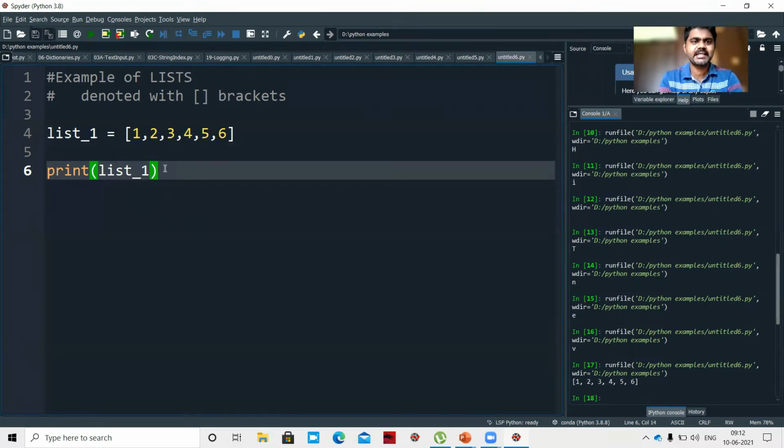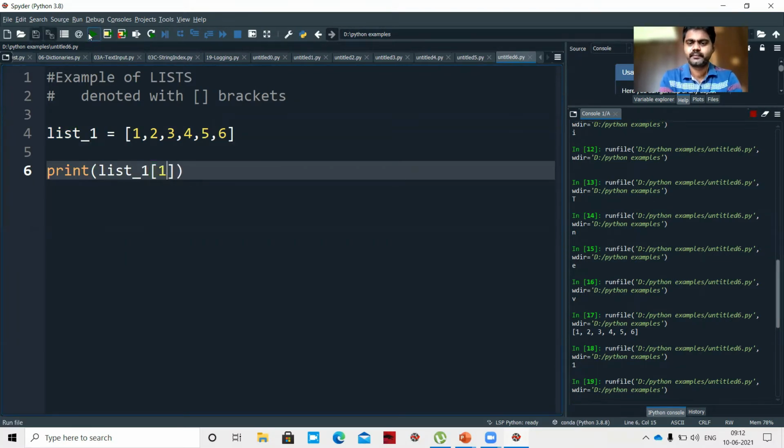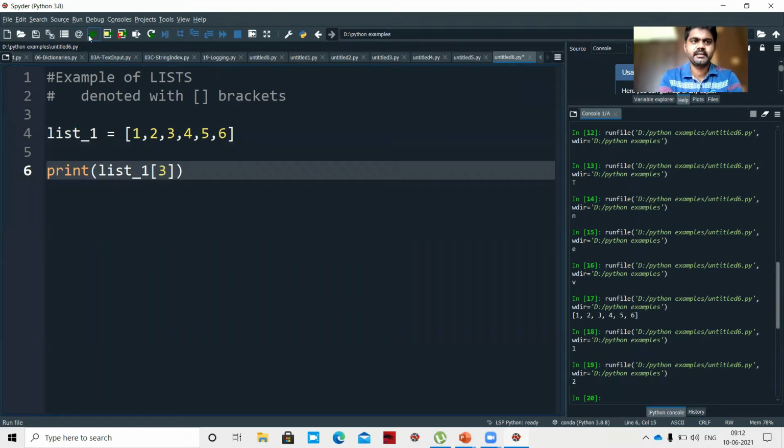If I want to access the elements of a list, print list_1 of 0. It will always start with the 0th index. So list_1 of 0 gives 1, list_1 of 1 gives 2, and list_1 of 3 is 4. Now list_1 of minus 1 gives 6, so it is in reverse. If we use minus 1, we are accessing the elements from the end of the list.